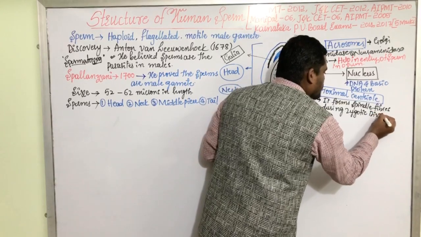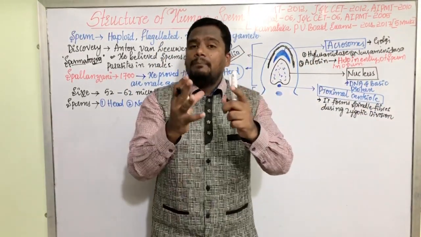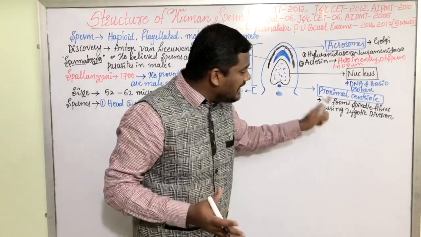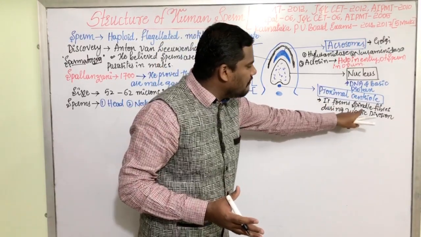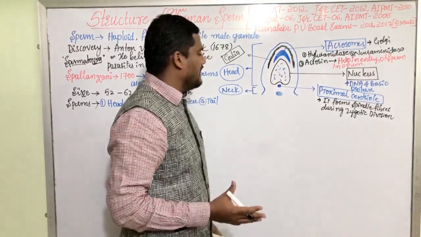After fertilization, the zygote is formed and that zygote undergoes repeated mitotic divisions. They are called cleavages. During cleavages, the proximal centriole forms the spindle fibers. That is why it is present at the base of the nucleus, my dear friends.